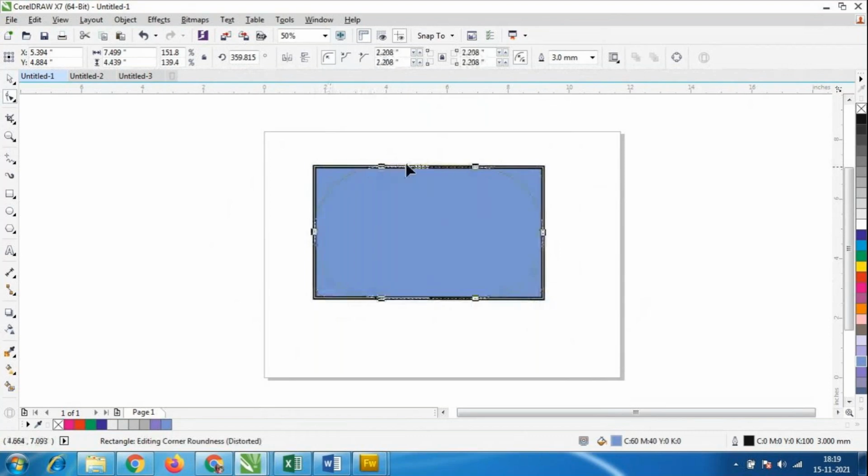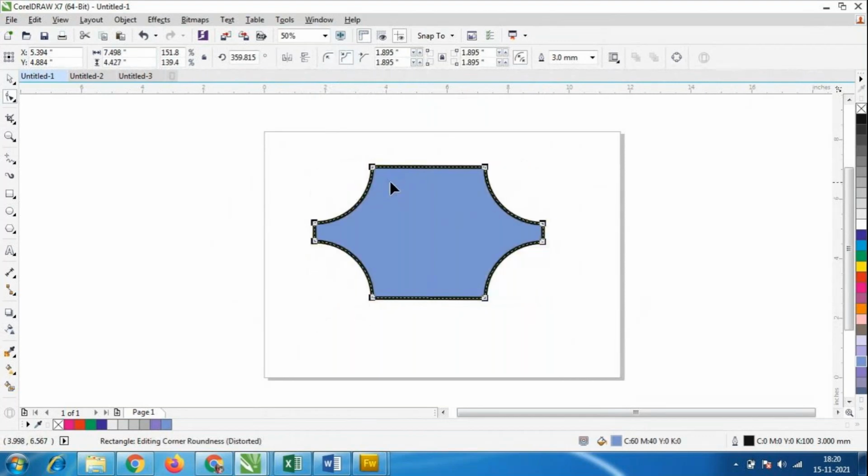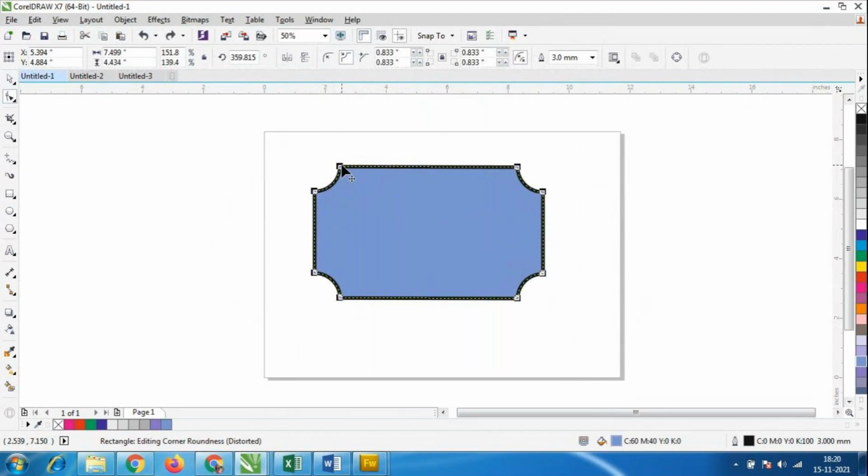So we will have the shapes in all the corners. Look here, all corners will have the shape. We have to select one point and drag it like this. So we could select any shapes. We don't have multiple options compared to InDesign. We have a few more options in Corel Draw, but at the end of the day we have to design ourselves. Okay, so like this we could take the things.